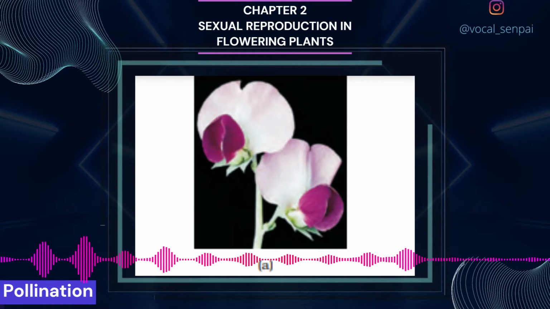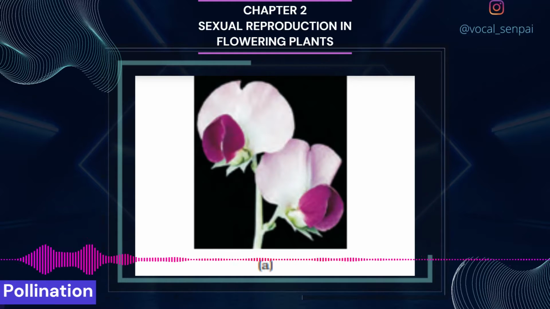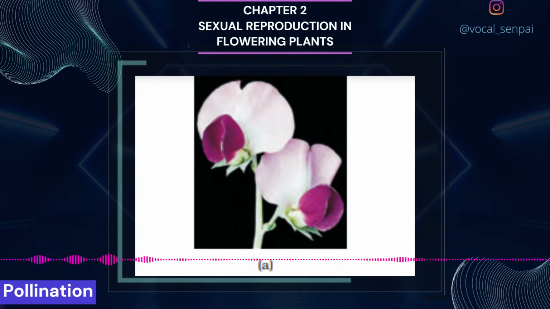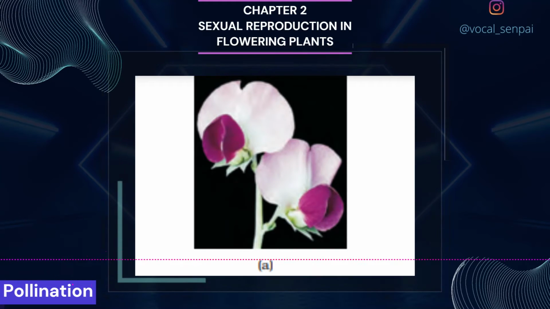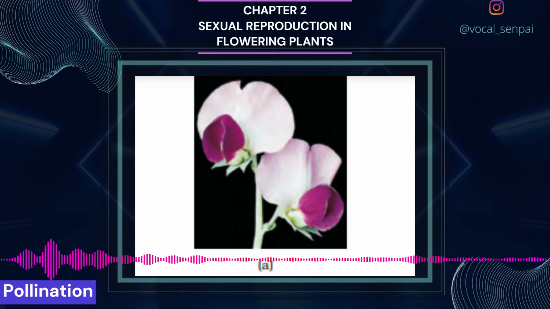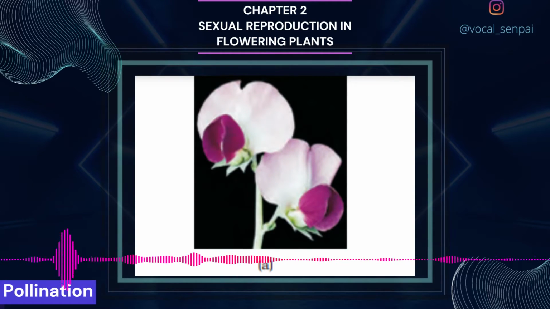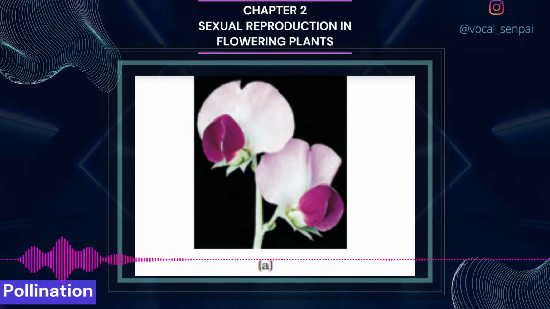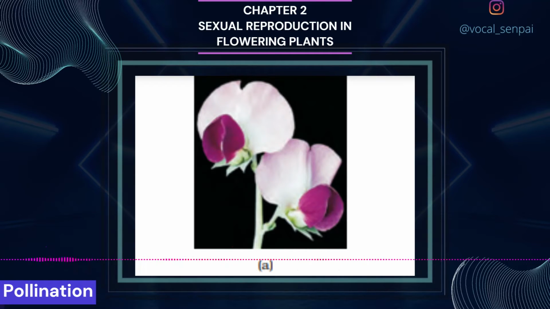Thus, cleistogamous flowers are invariably autogamous, as there is no chance of cross-pollen landing on the stigma. Cleistogamous flowers produce assured seed set even in the absence of pollinators. Do you think that cleistogamy is advantageous or disadvantageous to the plant? Why? 2. Geitonogamy. Transfer of pollen grains from the anther to the stigma of another flower of the same plant.